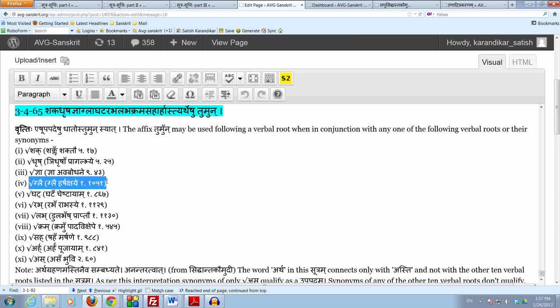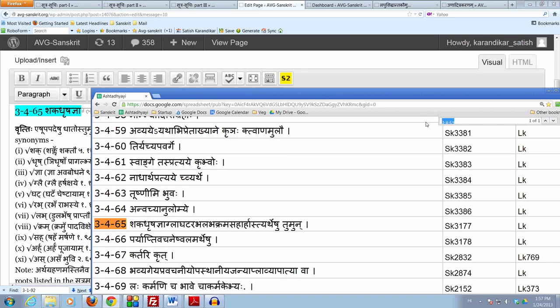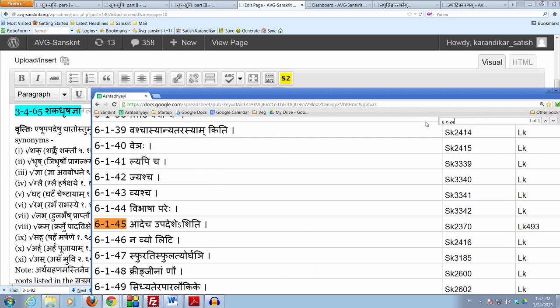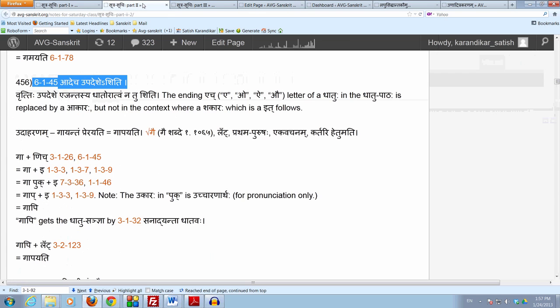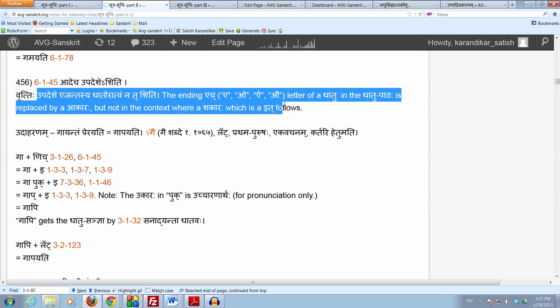In the sutram, Panini says gla and not glai. We know why that is, because by the sutram 6.1.45 adecha upadeshe shiti, if a dhatu ends in the letter e, o, ai or au, then that ending letter is immediately replaced by the letter a, as long as there is not going to be a talavya shakara as an it following.